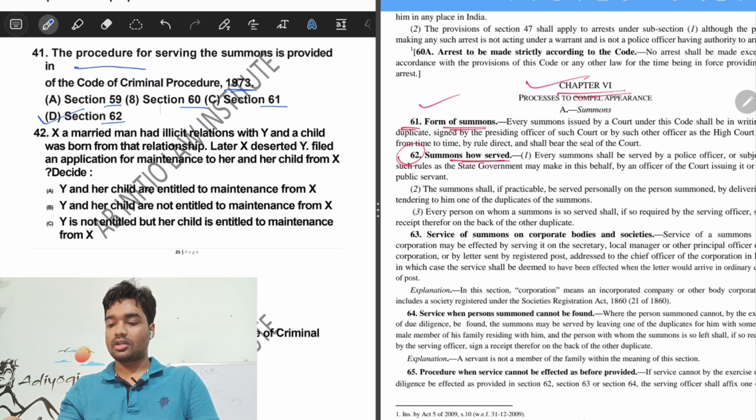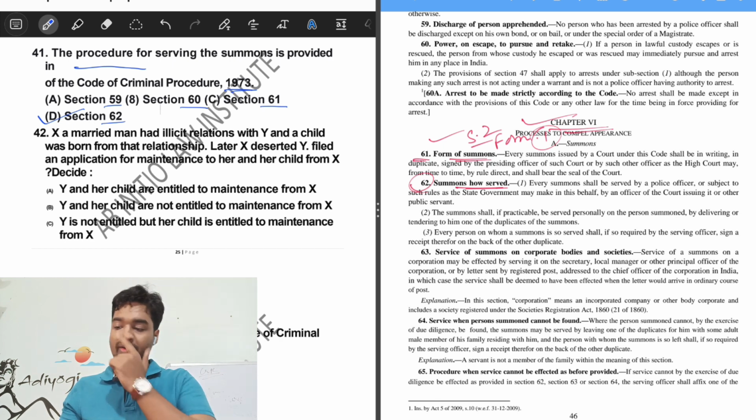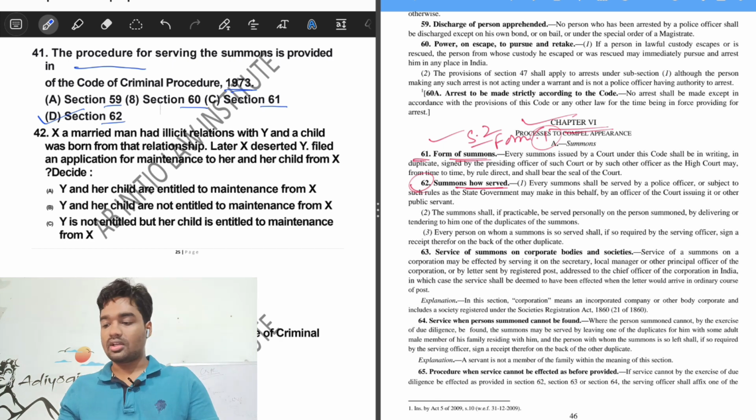Section 61 talks about the form of summons, which is given under Schedule 2, Form number 1. These are the contents of summons, but section 62 of CrPC talks about how summons are served. It is given that it may be served by a private individual or by a police officer, so you can refer to section 62 to know more about the serving of summons.